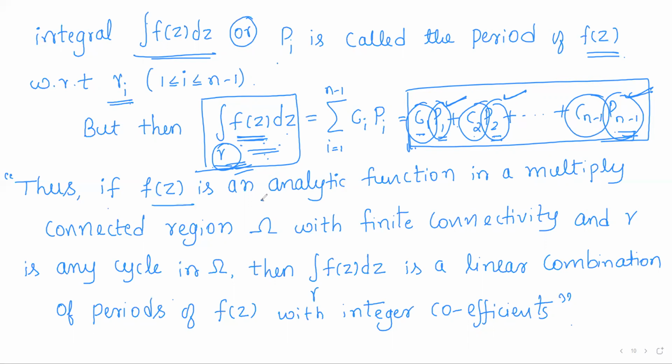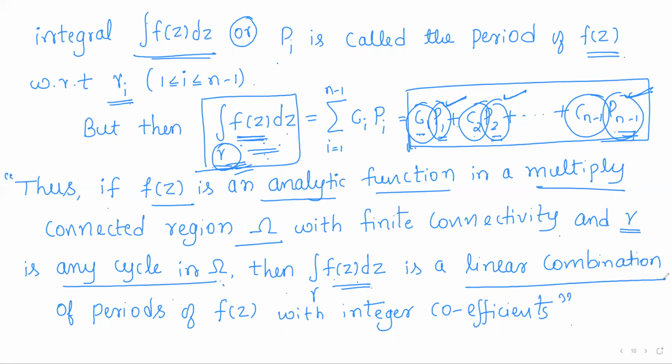Thus, if f of z is an analytic function in a multiply connected region omega with finite connectivity, and gamma is any cycle in omega, then the integral of f of z dz over gamma is simply a linear combination of periods of f of z with integer coefficients. So in a multiply connected region, the integral of f of z over any cycle can be represented as a linear combination of the periods of f of z.